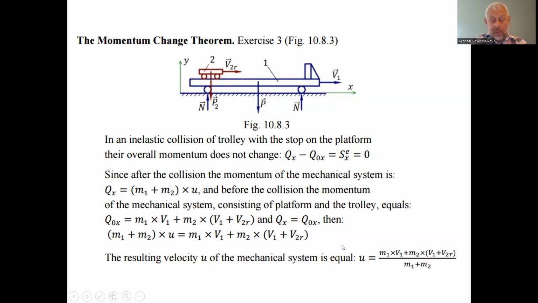Next, after a very simple mathematical transformation, we can find what is equal the velocity of the system of the platform and the car moving after the inelastic collision of the car, moving with the relative velocity v2, when it stops relative to the platform by the collision with the stop of the platform.